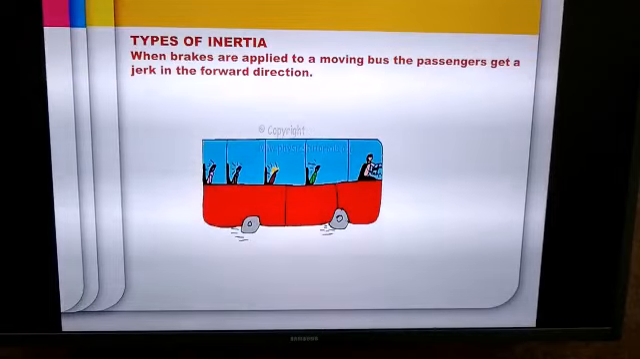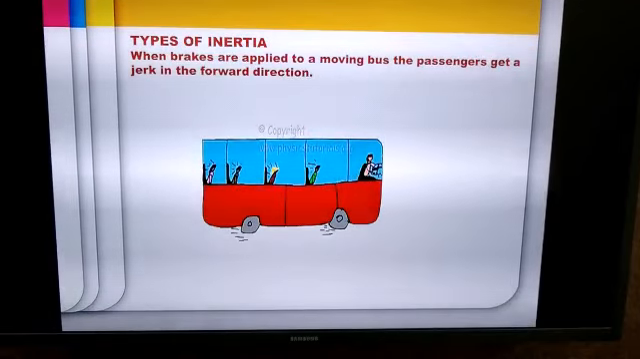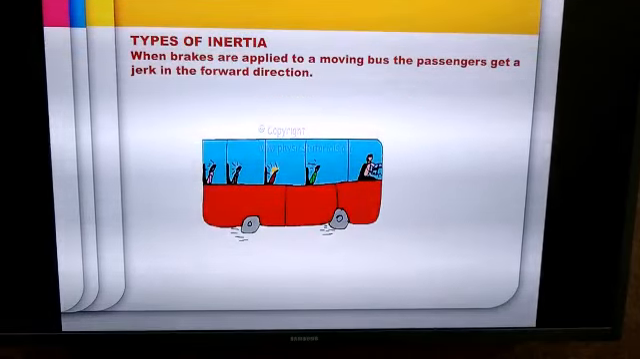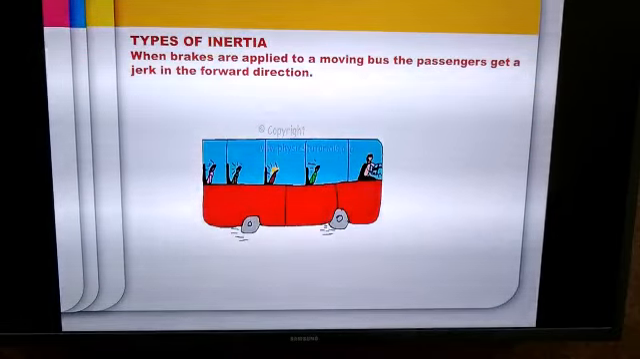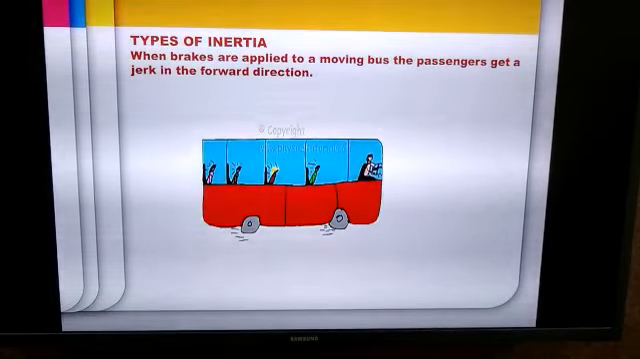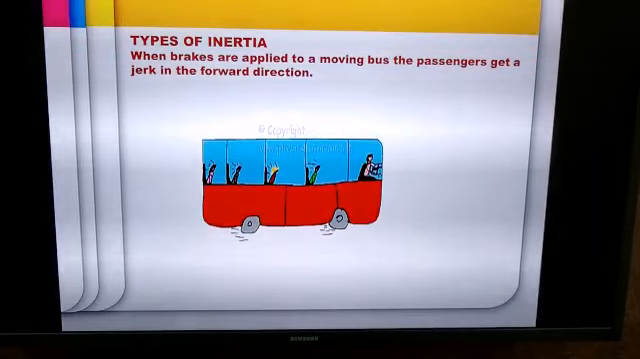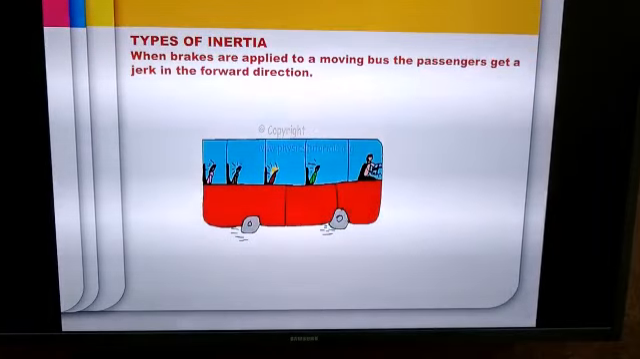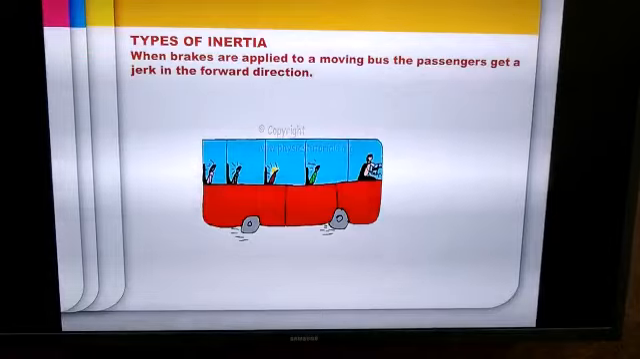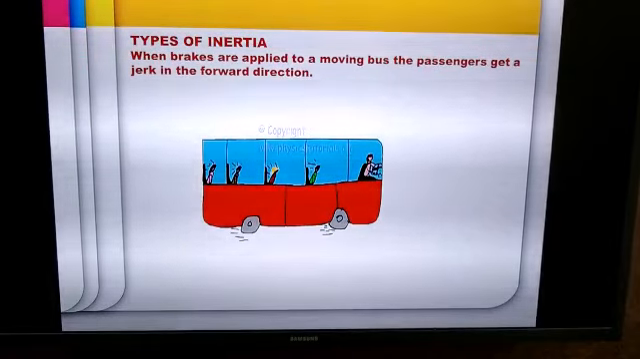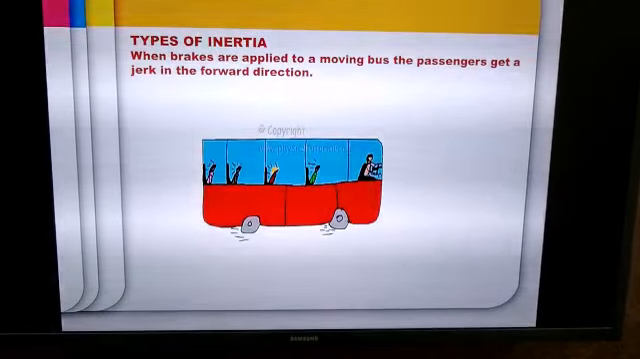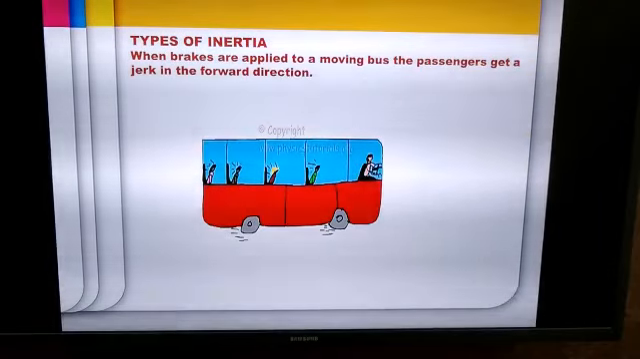The second kind of inertia is inertia of motion. In inertia of motion, the object which is in a state of motion resists going into a state of rest. For example, a bus is moving with a certain speed, and when brakes are applied to the moving bus, we see that the passengers get a jerk in the forward direction. That is, the passengers fall in the forward direction.